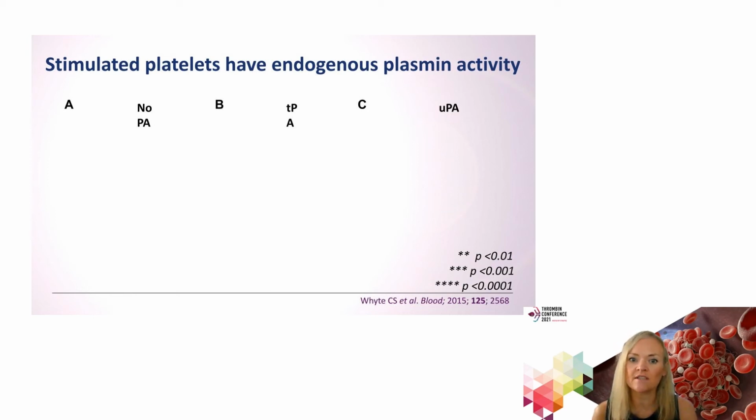And you will notice here that there's quite a considerable difference between the TRAP6 and the thrombin in terms of TPA, but not so much a pronounced difference in terms of UPA. And this alludes to the fact that TPA is very much dependent on that fibrin that's formed when we activate with thrombin, whereas UPA, as I mentioned earlier, is fibrin independent.